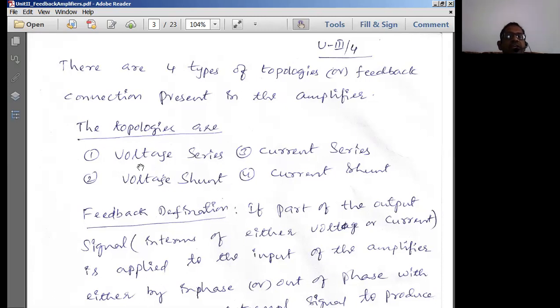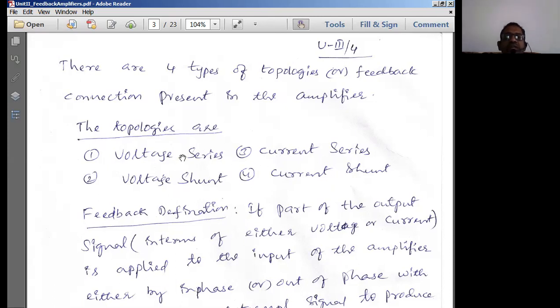That means, the electrical parameters are going to be voltage and current, because we either sample the voltage or we sample the current. So either voltage or current is sampled from the output, and this voltage or current is applied as a voltage or current to the input.